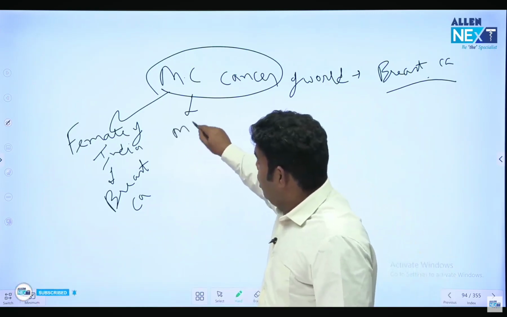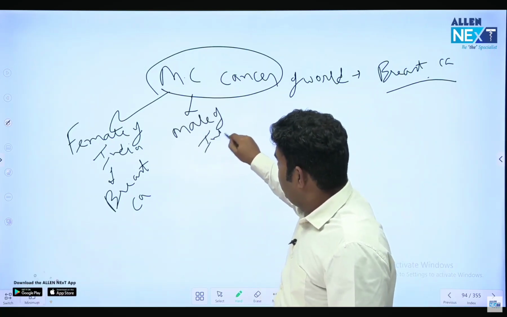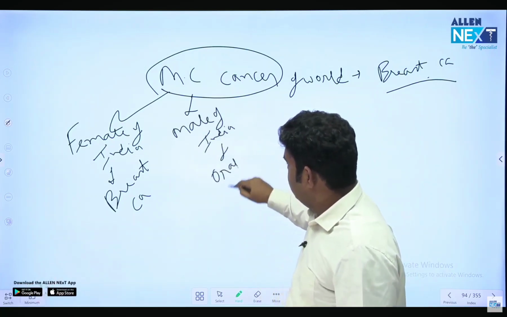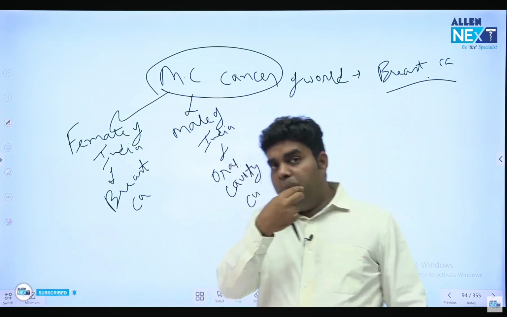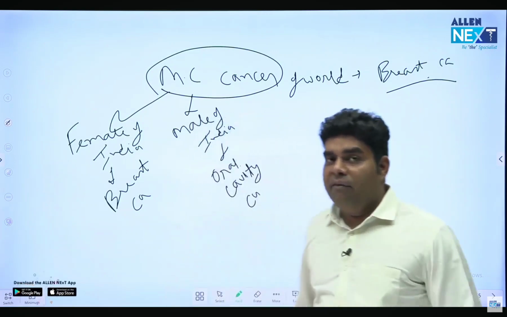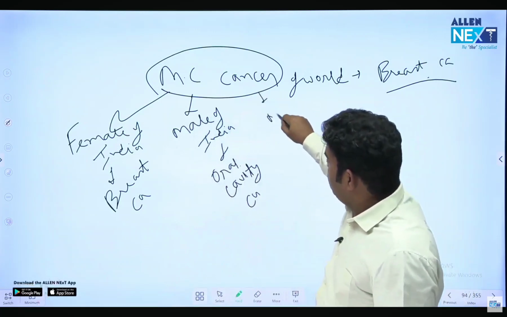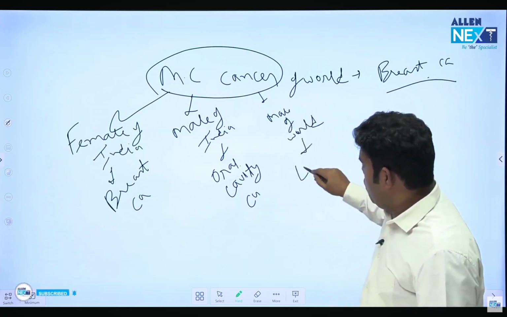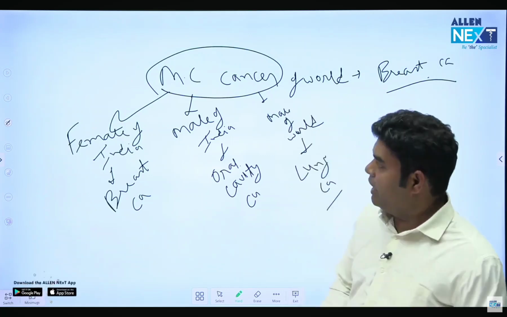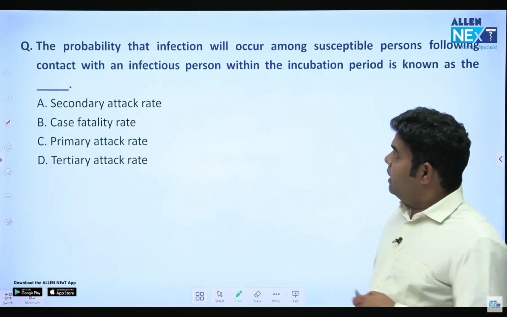Most common cancer in male of India. They have asked in MCI exam already. Male of India, oral cavity cancer. कैसे पता लगाओगे? 2 उंगली डालोगे कहां पर? यहाँ पे. By finger examination, oral cavity is examined. And if they ask most common cancer in male of world, तो क्या लिखोगे? Not any other cancer, lung cancer, because they are smoking a lot. Okay, do remember it. Next question.